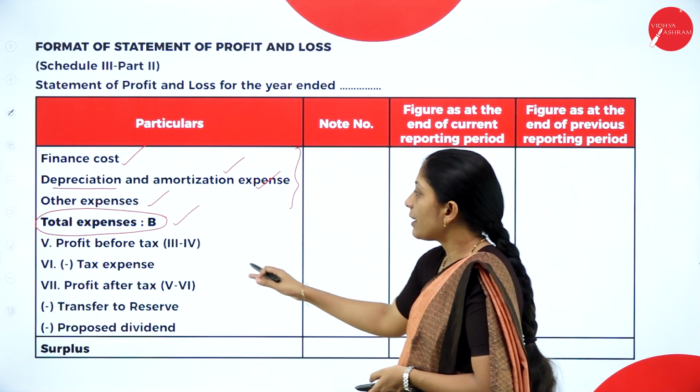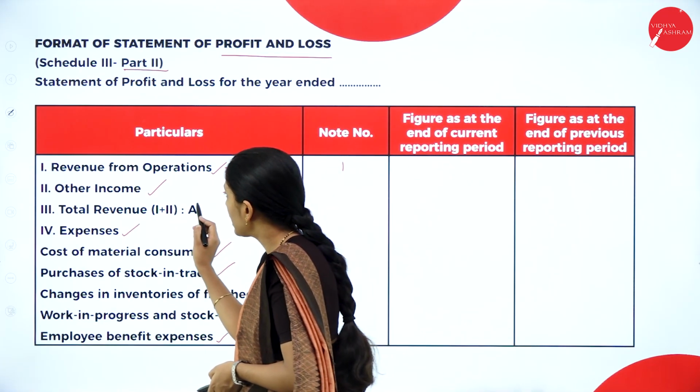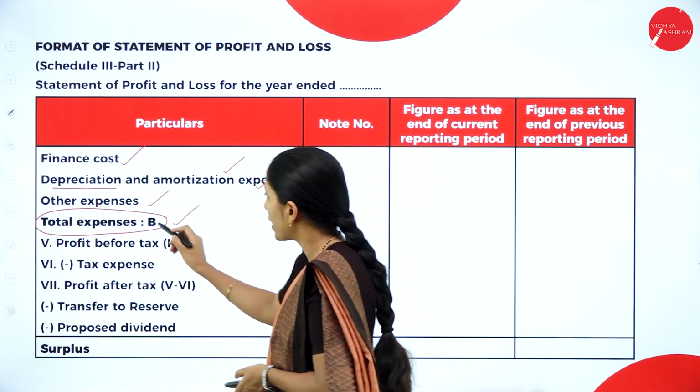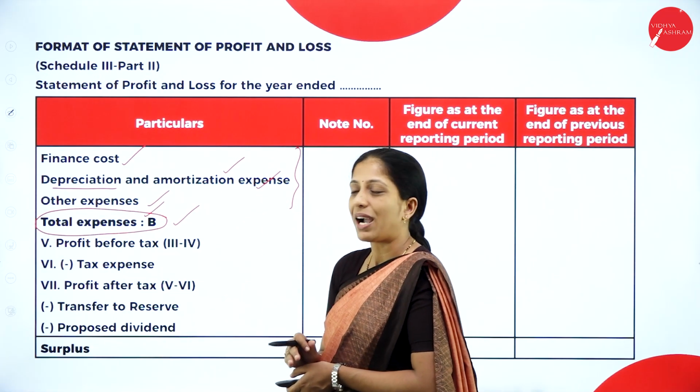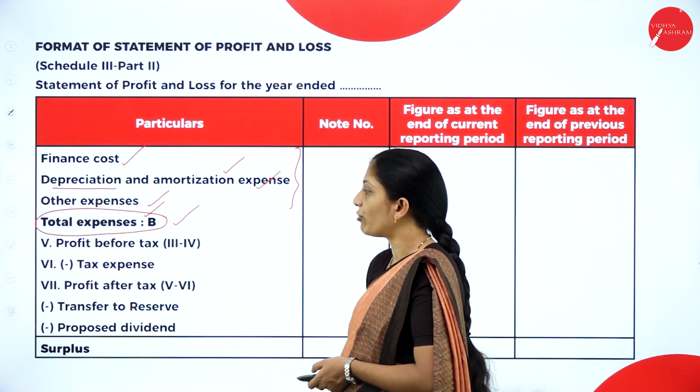Hope you are clear. Next, profit before tax. So how do you get profit before tax? This income, total revenue minus your total expenses. So whatever the amount you get here, you have to minus that. That is total revenue minus total expenses. So you'll get profit before tax.